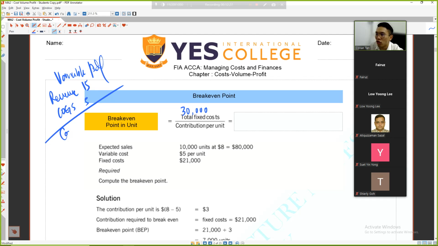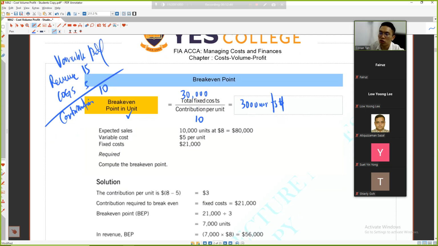It means that your contribution each unit after you sold, before deducting fixed cost, is 10. So the fixed cost is 30,000, but each unit is 10. How many units to break even? 30,000 divided by 10, you need to sell 3,000 units.